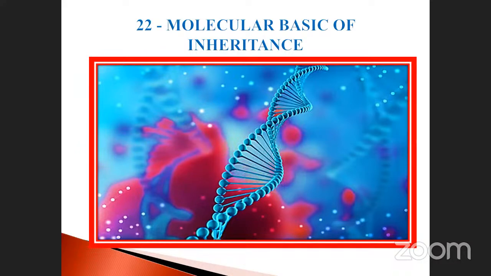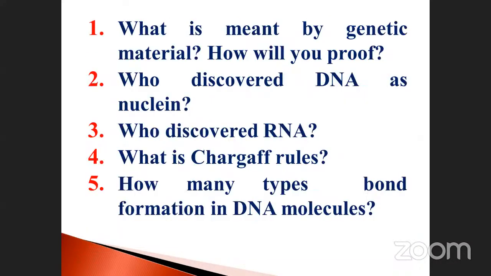See here, what are the questions in our mind? What is meant by genetic material? How will you prove, for example, that DNA is a genetic material? Because it transfers from one generation to another. You already know Mendel's laws: law of dominance, law of segregation, law of independent assortment. So DNA plays a major role in the segregation process, from one generation to another.